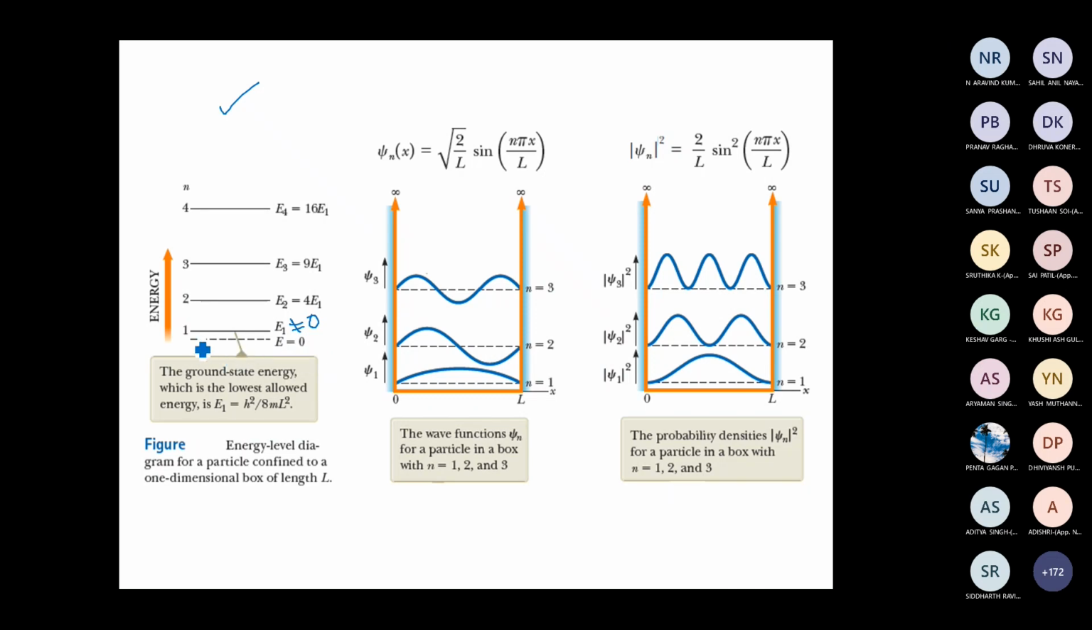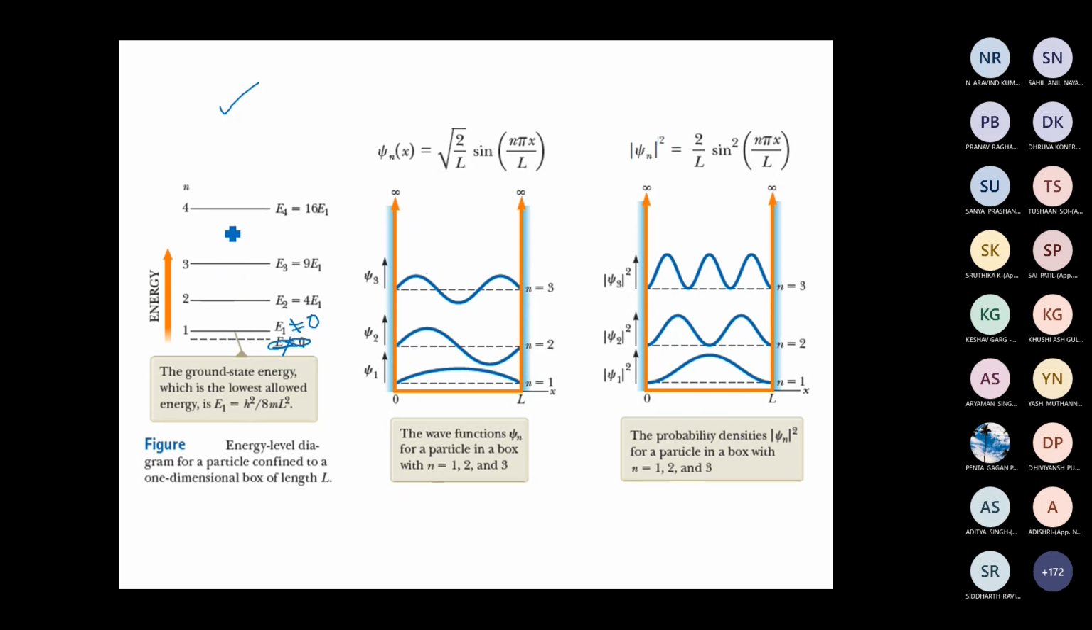So we don't have an energy level equal to 0 for a particle trapped inside a potential well. This energy level, which corresponds to E equal to 0, will not exist for a quantum particle. What about the spacing between the energy levels, whether it increases or decreases as the quantum number n increases?